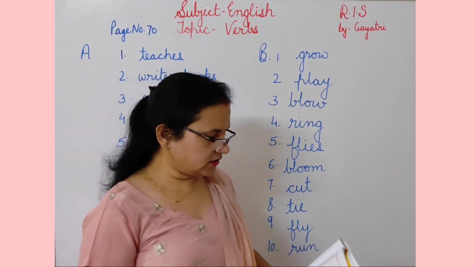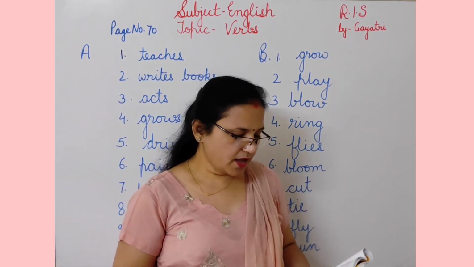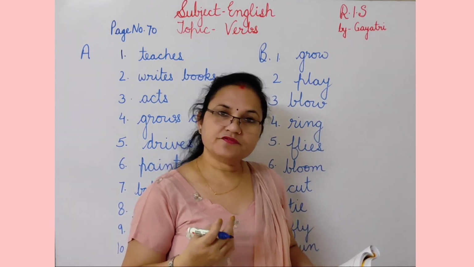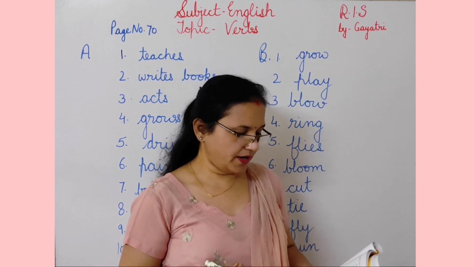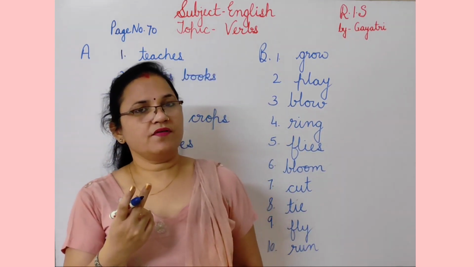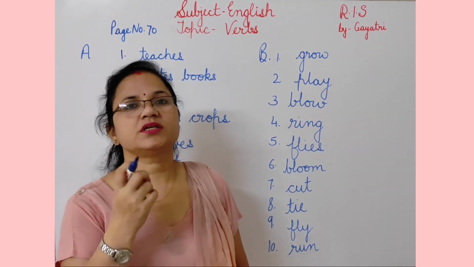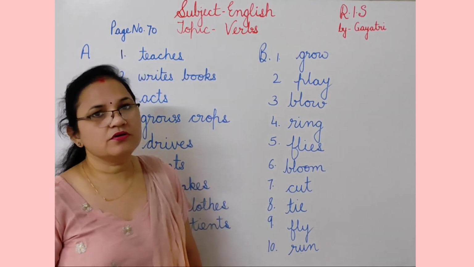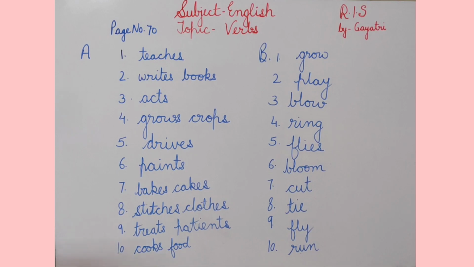Now next exercise is C. Fill in the blanks by choosing the correct verb form from the bracket. Two verbs are given in the bracket. You have to choose the correct form of verb which is suitable for the blank. So let's do next exercise.